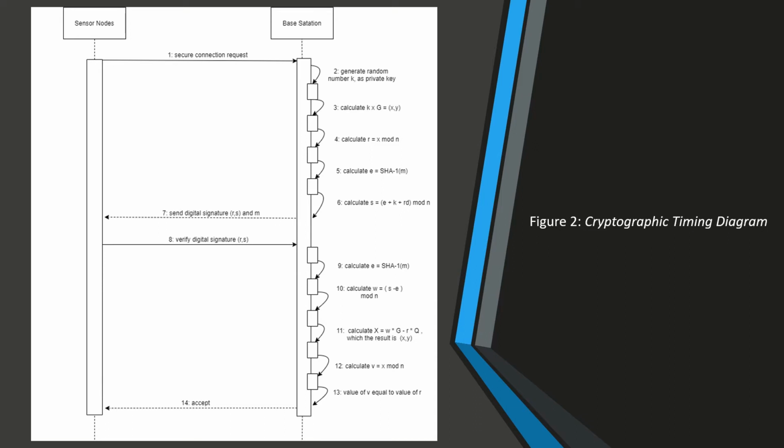For question 2 solution, as you see, this is a cryptographic timing diagram for the upgraded proposed solution. Before the sensor nodes send the data to the base station, it will first send the secure connection request to the base station. Then, the base station will generate a private key and compute a few calculations to create a digital signature. After the generation of the digital signature, the base station will send the digital signature and message to the sensor nodes. In order to verify the digital signature, there are still some calculations to compute. Lastly, if the value of V is equal to the value of R, then the digital signature will be accepted.